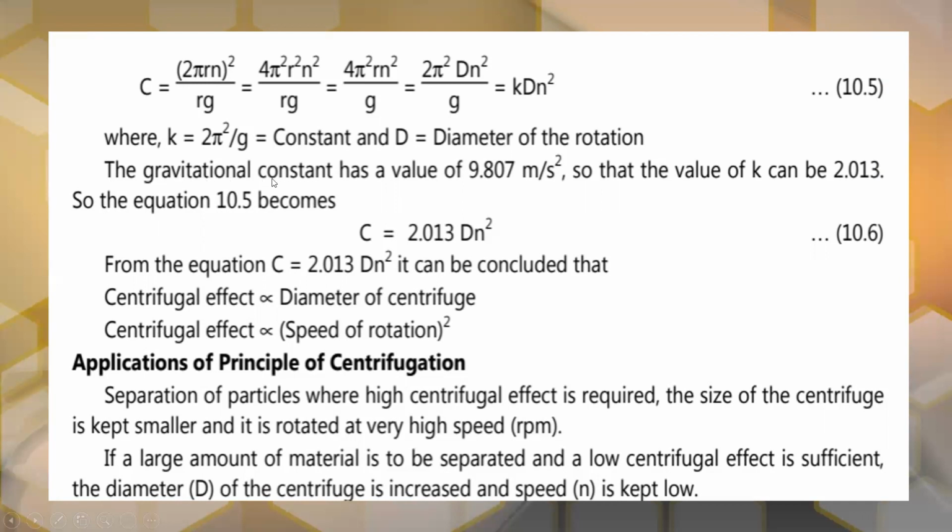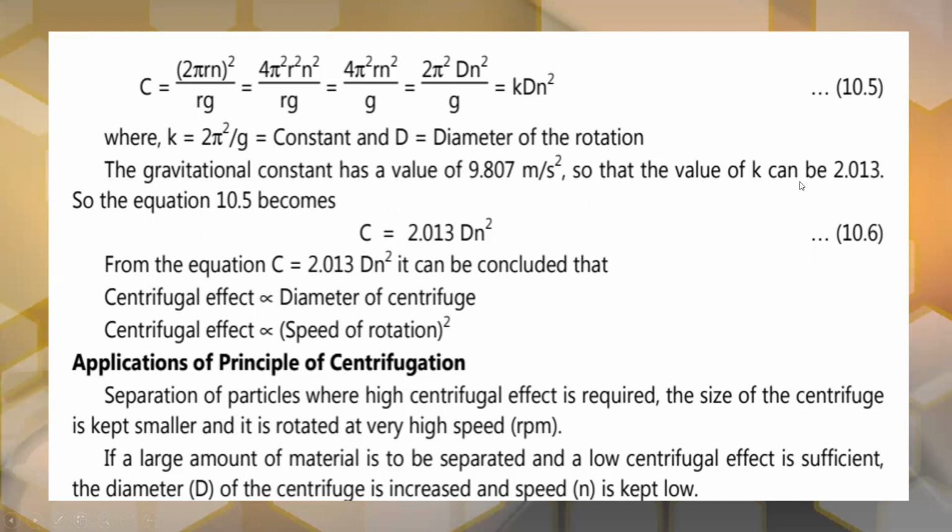So this gravitational constant, that is g, has value 9.807 meters per second square.